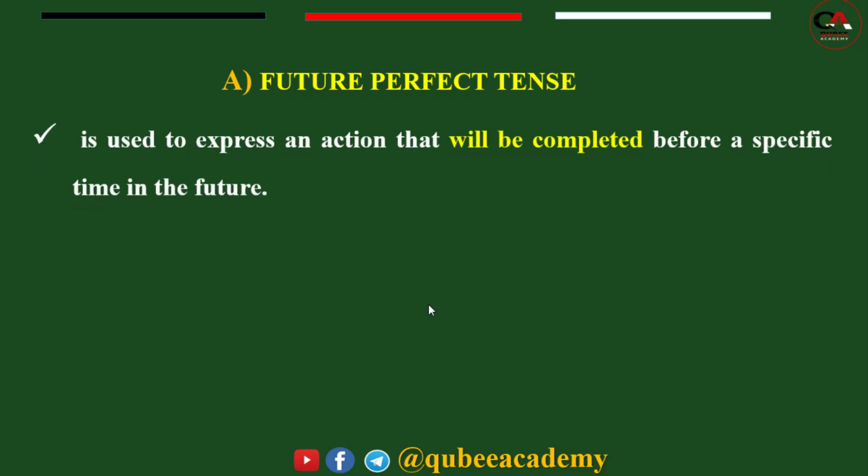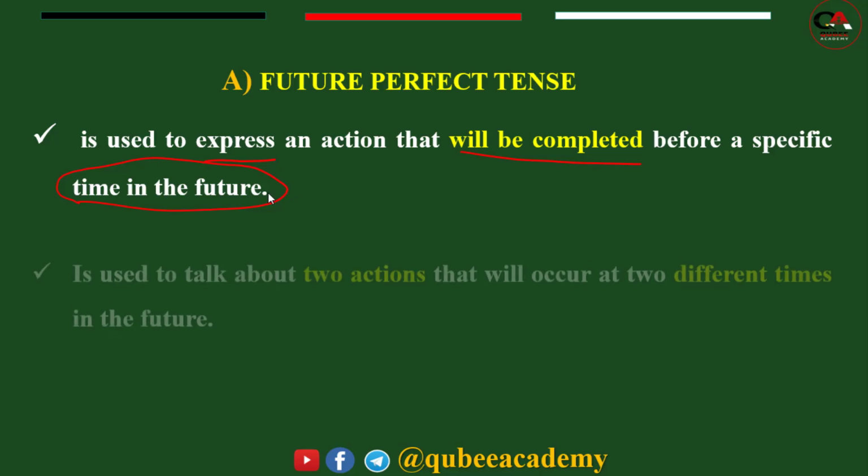Here, future perfect. Future perfect is used to express an action that will be completed before a specific time in the future. So the action is not complete. The action that we expect will be completed before a specific time in the future.